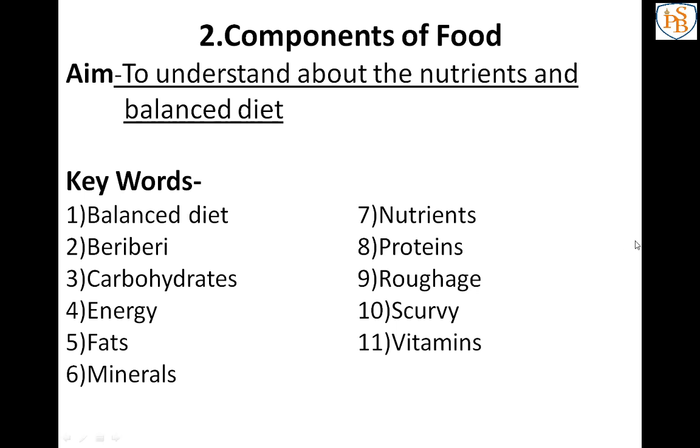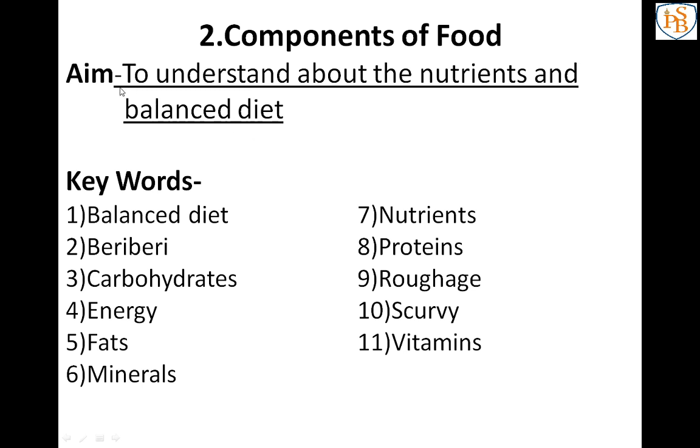Okay, so before we start, as we always do, just open your notebook and write the aim of the lesson, that is to understand about the nutrients and balanced diet. What are the nutrients that we will learn? First, just write the aim of this lesson, that is to understand about the nutrients and balanced diet.